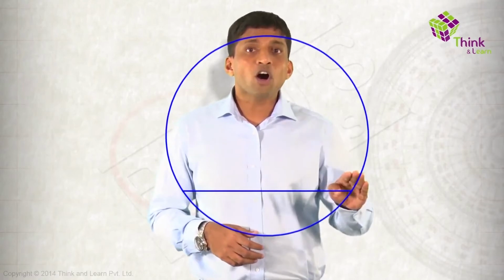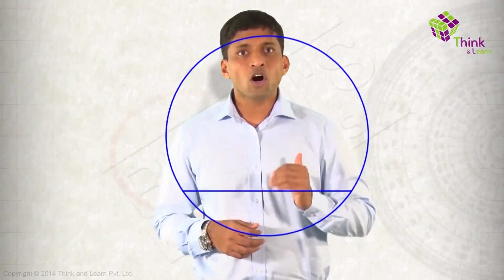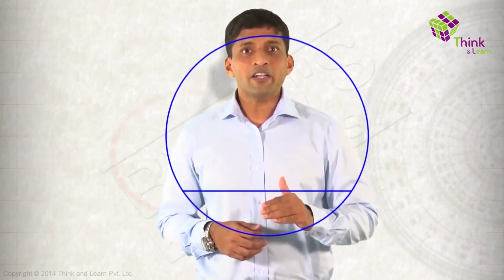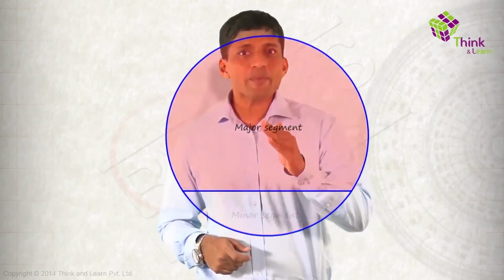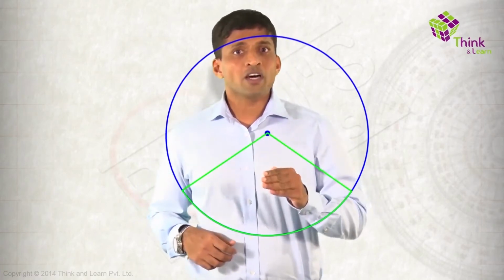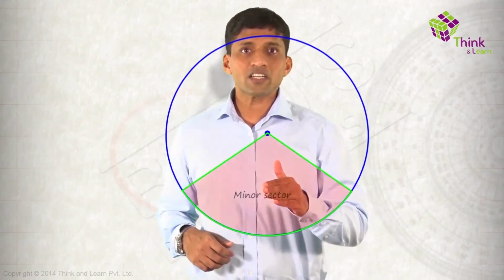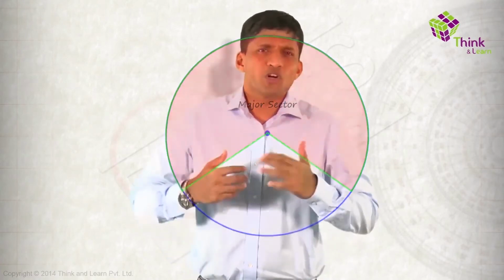Now, let's understand segments and sectors. What is the difference between segments and sectors? If I take a circle and a chord here, the region between the arc and the chord is called a segment. This is a minor segment and this is a major segment. Now, in the same circle, if I combine this arc with 2 radii, this region is called a sector. This is a minor sector and this is a major sector. Since you visualized, you can clearly differentiate between segments and sectors.